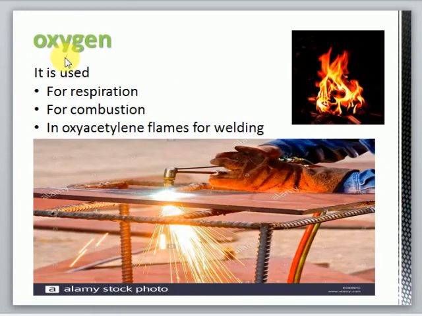Oxygen is a non-metal and it is used for respiration. As you know, animals need oxygen. They inhale oxygen during respiration. Okay, so it is used in respiration. It is also used in combustion. Combustion means the process of burning. Okay, the process of burning is known as combustion. So for the burning process, oxygen is needed. Without oxygen, the combustion process would be impossible.